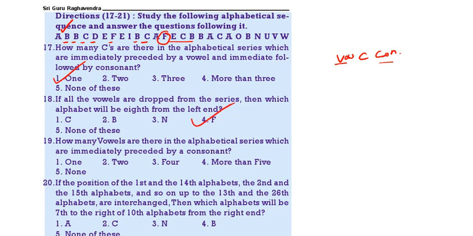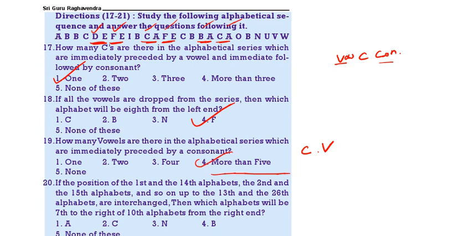Then how many vowels are there in the above arrangement which is preceded by consonant? Vowel preceded by consonant. So in how many cases we are having? See here, vowels preceded by consonant. This one DE, first one. Then FE, that is the second one. CA, that is the next one. Again FE, that is the next one. Then again AB, that is the next one. Again CA, that is the next one. See 1, 2, 3, 4, 5, 6, more than 5.